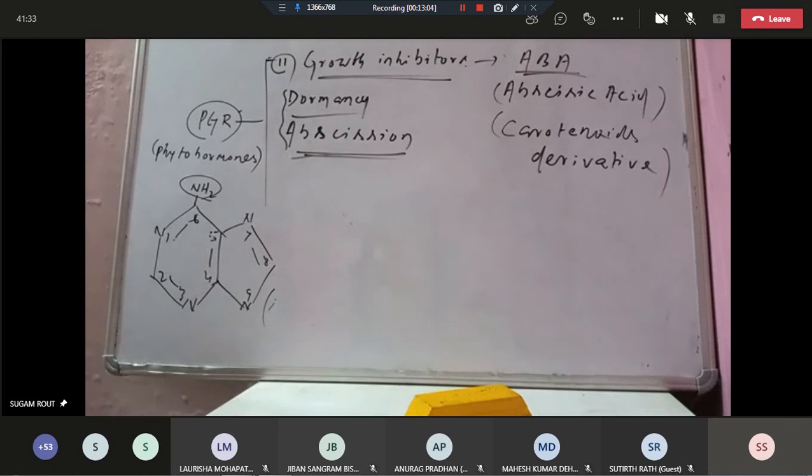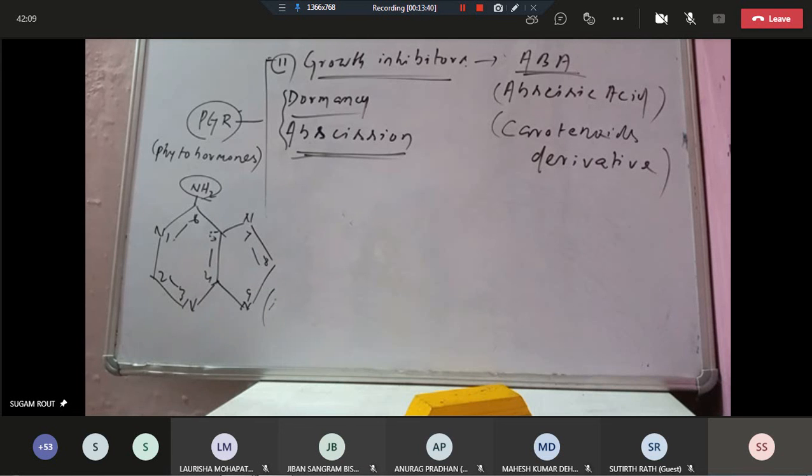Carotenoid pigments are different color pigments. Carotenes are reddish color pigments, whereas xanthophylls are yellowish color pigments. So abscisic acid, ABA, which is derived from carotenoids, inhibits different types of growth and activities like abscission and dormancy. These are growth inhibiting hormones.